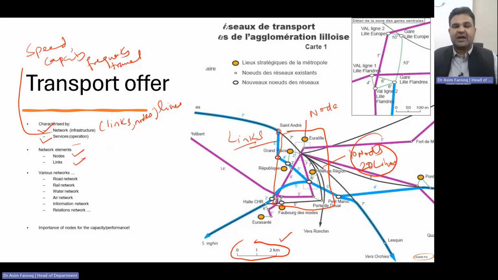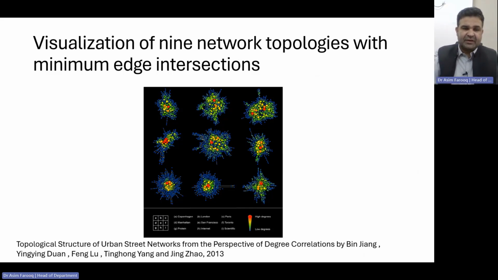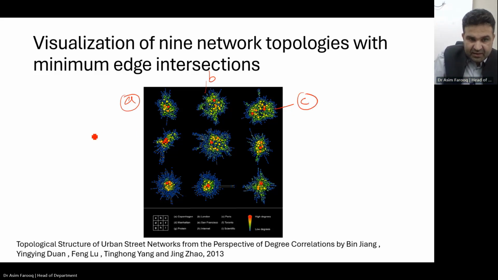Now we will understand which place we can consider as betterly connected and which specific area is poorly connected. But first, let me give you examples of network topologies with different visualization concepts. As you can see here, this is the example of Copenhagen, number one, A. This is an example of London City. This is an example of Paris. This is from Munich city. This is from San Francisco. And this is from Toronto.